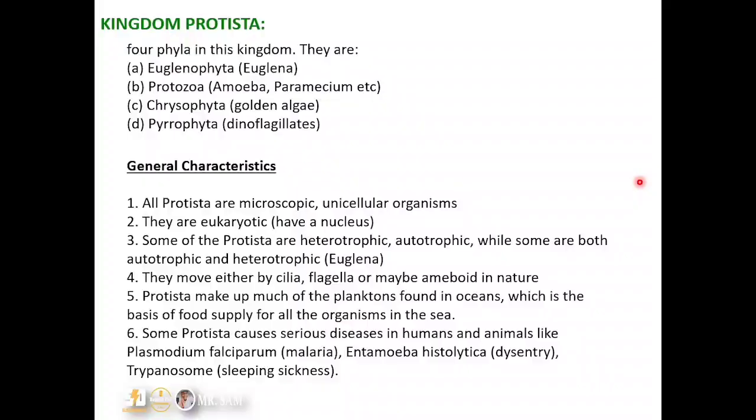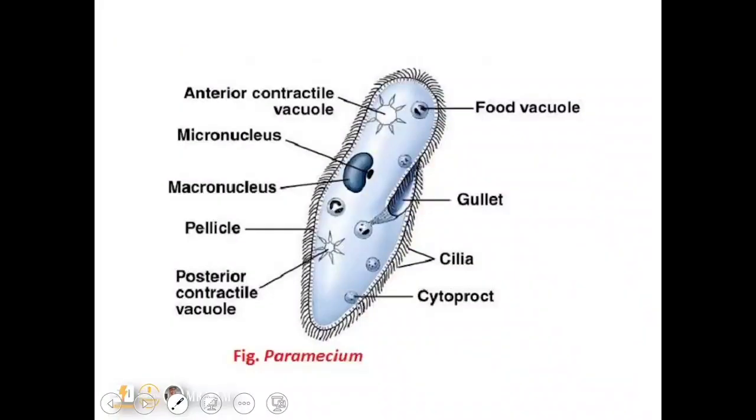Okay, so here is a diagram of a paramecium. Now in the contractile vacuole we have anterior contractile vacuole and posterior contractile vacuole. This helps in what we call osmoregulation. Basically it helps in removing excess water from the body of the organism. Then we have the food vacuole, which helps to trap the food for digestion. Then the gullet, an entry point for food into the cell. You can see a diagrammatic representation of that.